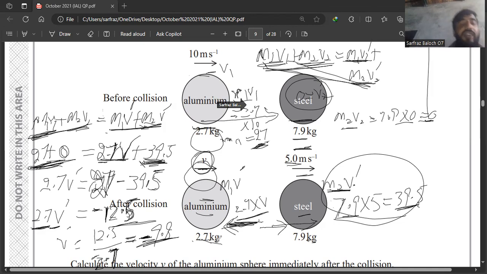So this was our question about the law of conservation of momentum, and we also calculated the velocity of the aluminium sphere.